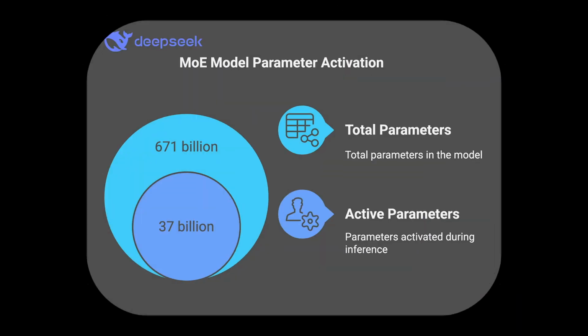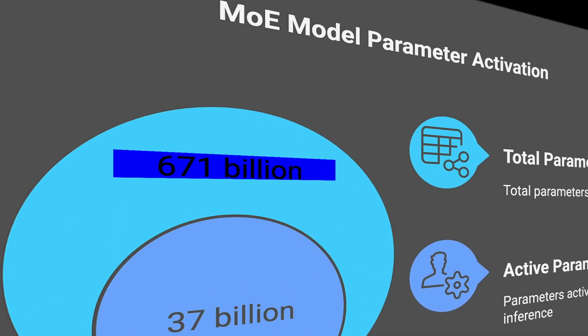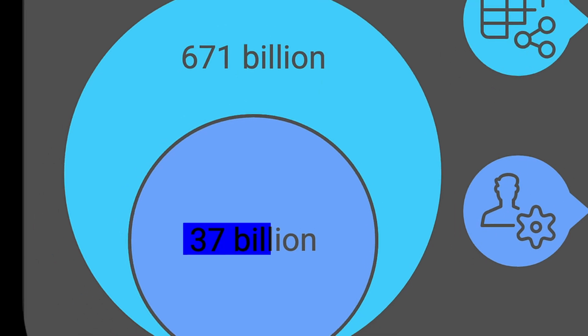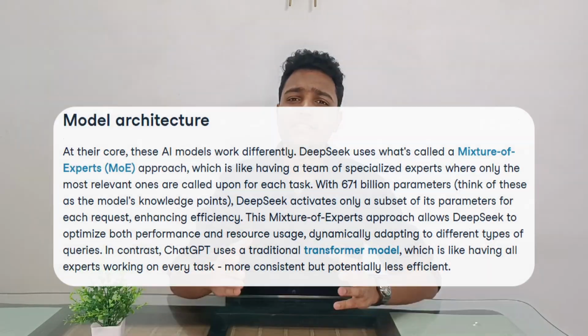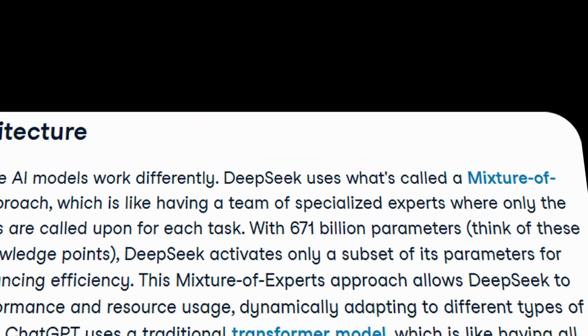But how is DeepSeek more cost effective along with achieving optimal performance and also being efficient at resource usage? With 671 billion parameters, DeepSeek only activates a subset of these parameters for every query, thus enhancing efficiency. While ChatGPT uses the traditional transformer model where all the parameters are being used for each and every task, thus compromising on efficiency.